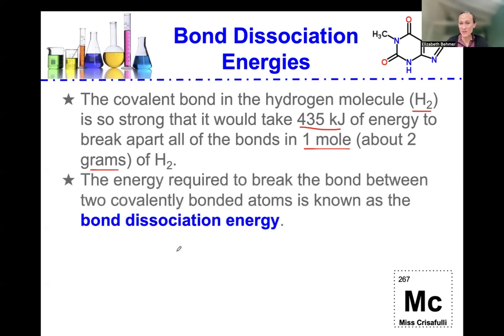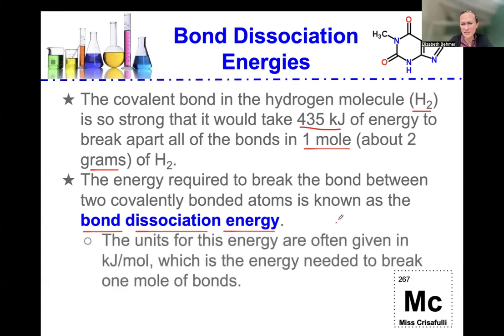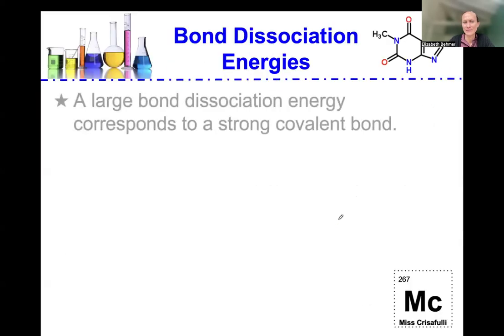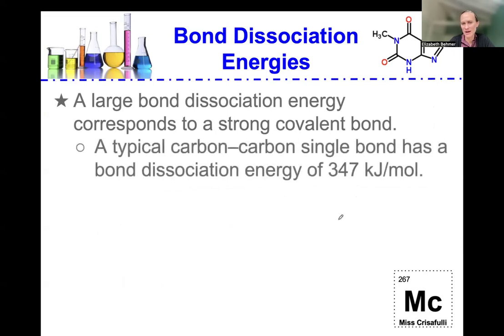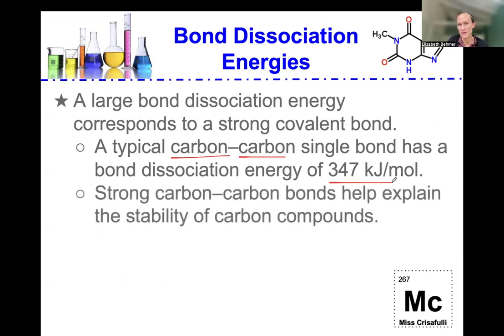The energy required to break the bond between two covalently bonded atoms is known as the bond dissociation energy. The units for this energy are often given in kilojoules per mole, which is the energy needed to break 1 mole of bonds. A large bond dissociation energy corresponds to a strong covalent bond, and a typical carbon-to-carbon single bond has a bond dissociation energy of about 347 kilojoules per mole.